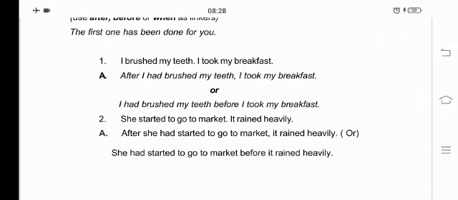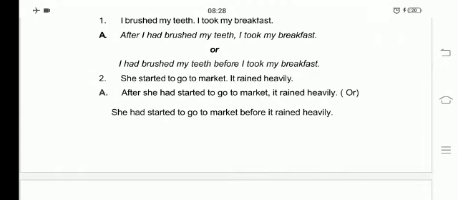First one is after I had brushed my teeth, I took my breakfast. Or you can also write I had brushed my teeth before I took my breakfast. Now we will see the second one. Students, you have to write these sentences in your textbook where the space is provided for you. Second one is, she started to go to market. It rained heavily. Again, these are two different sentences.